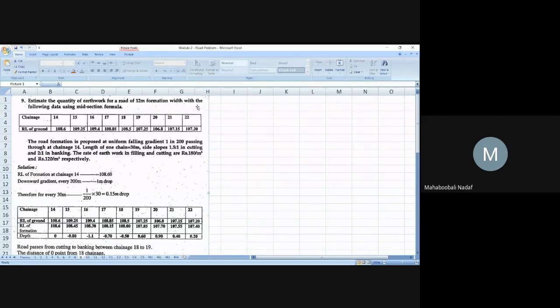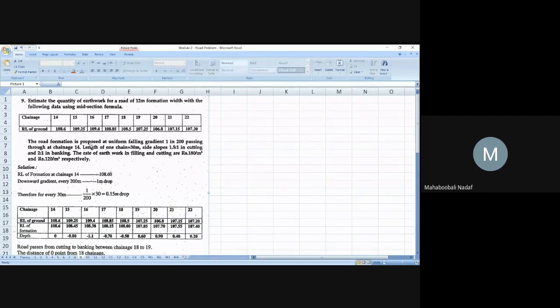With the following data, using midsection. Using midsection means which one you have to calculate? You have to calculate DM, midsection. It is not a mid area method. It's a midsection method. You need to calculate small d's, and small d's next is DM, that means depth you have to calculate. The chainages they have given are 14 to 22. It is the RL of the ground they have given.